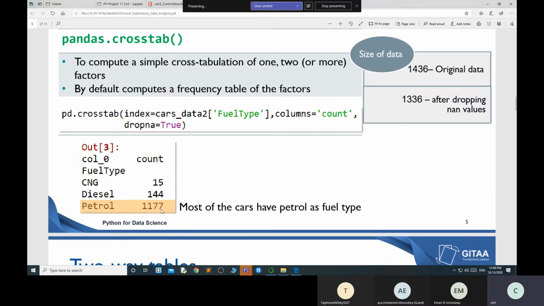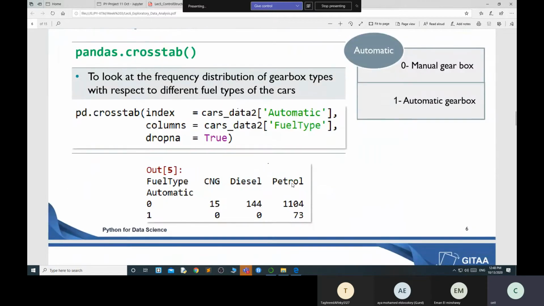And I have 117 cars. If I use dropna true, that means my original data is 1436 before doing this. But after dropna true, right now I have 1336 data after dropping the null values. But remember one thing, we cannot drop our values like that, because sometimes it completely changes the meaning of my data sets. For that you need to have some domain knowledge.